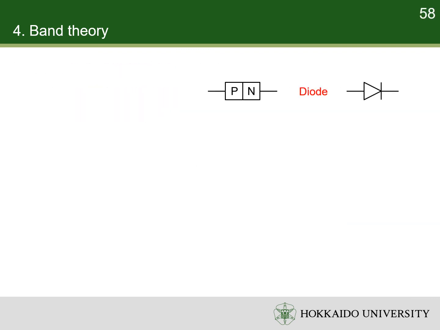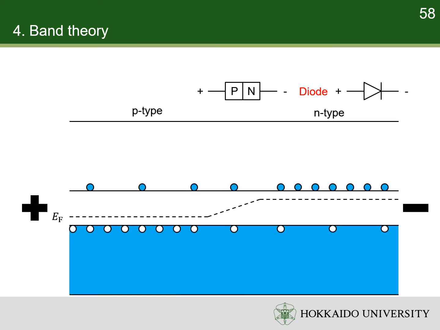The device based on one p-n junction is a diode. The configuration when the n-type semiconductor is connected to a negative electrode and the p-type semiconductor is connected to a positive electrode is a forward bias. The built-in voltage is offset by the forward bias, so the electrons in the n-type semiconductor continue to diffuse to the depletion region. Meanwhile, the holes in the p-type semiconductor continue to diffuse to the depletion region as well.